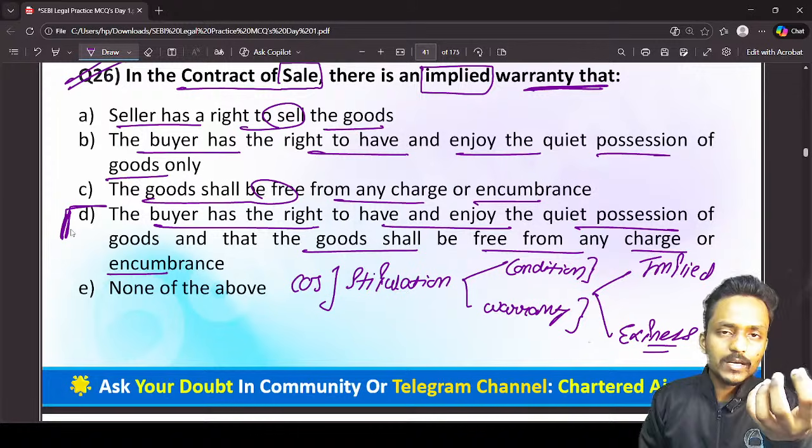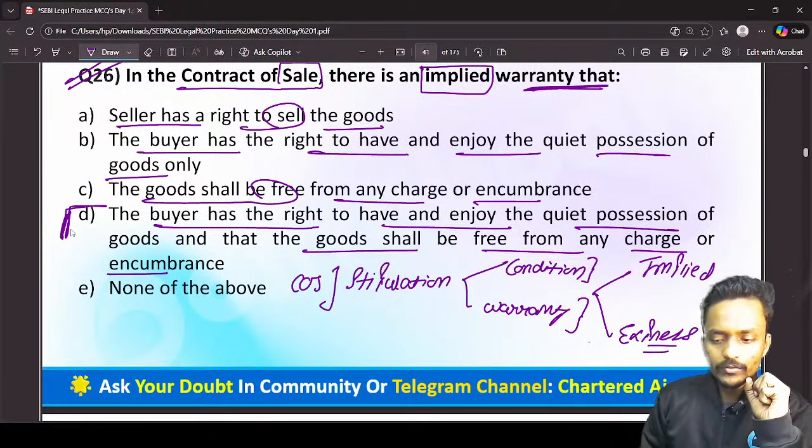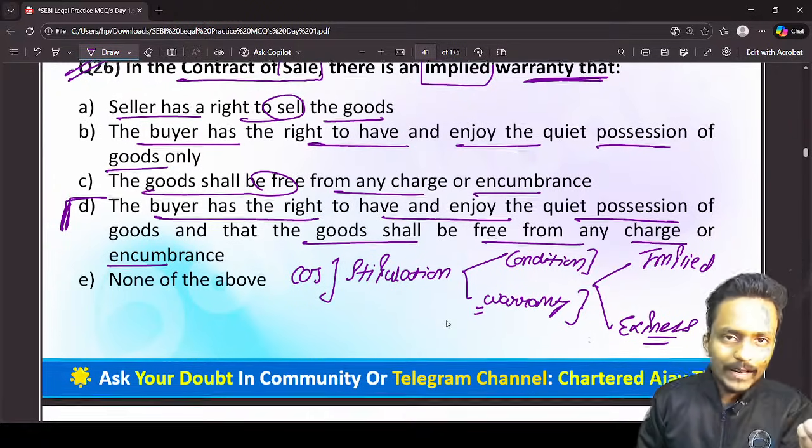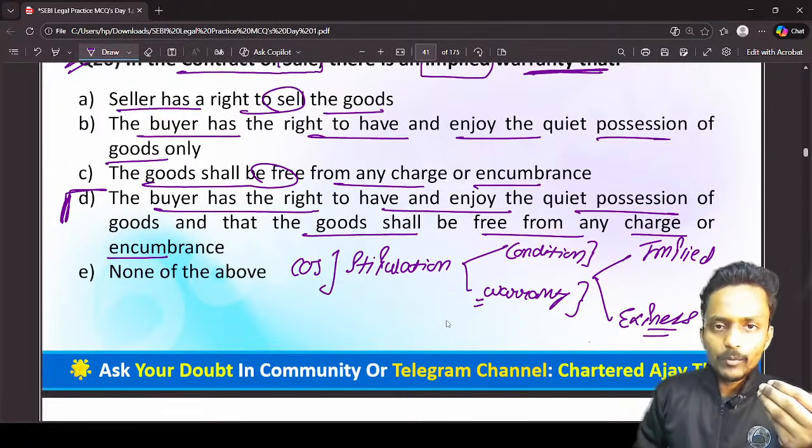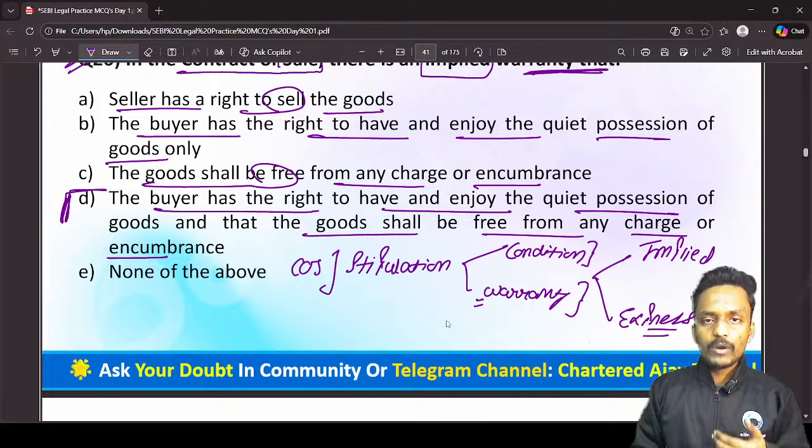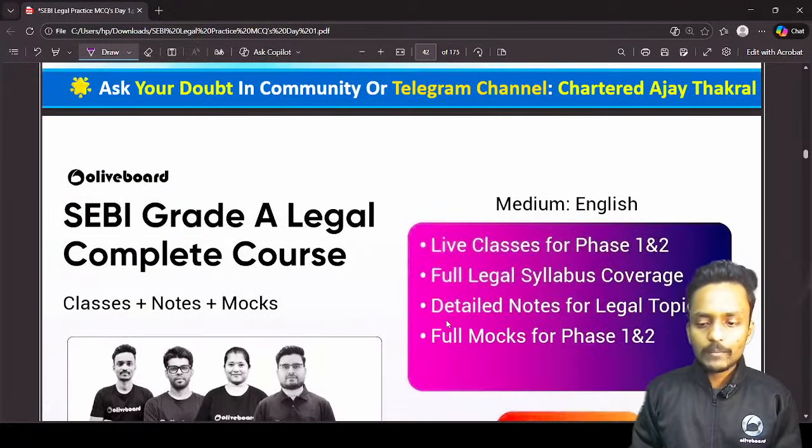What is a condition, sir? A condition is essential to the main purpose of the contract. What is a warranty? A warranty is collateral to the main purpose of the contract. On breach of a condition, you can definitely repudiate or cancel the contract. But on breach of a warranty, you can only claim damages.